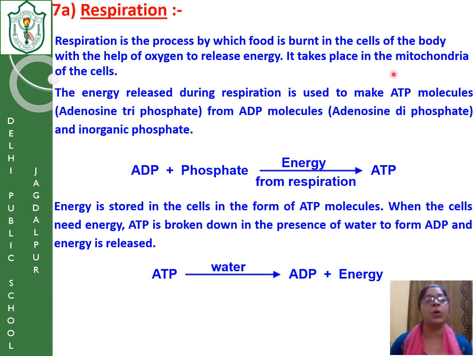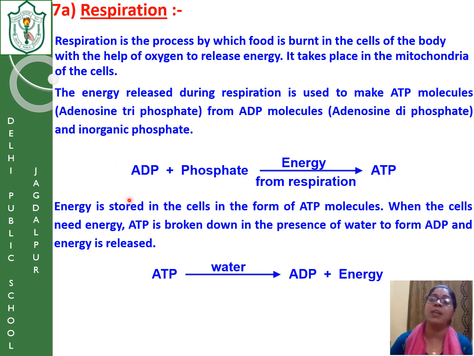Now that pyruvate enters the mitochondria. Inside the mitochondria, the oxygen is there. Inside the mitochondria, the pyruvate comes in contact with oxygen, and there the food is burnt and the energy is released. How? The energy released during respiration is used to make ATP molecules. You all know that ATP molecules are the energy currency, coins you can say. This is called adenosine triphosphate.